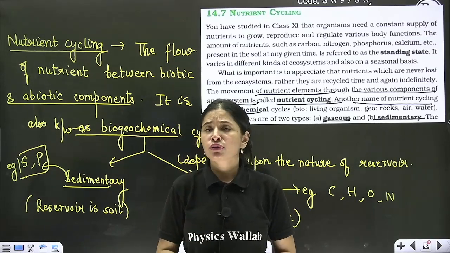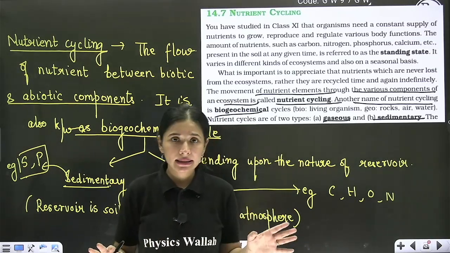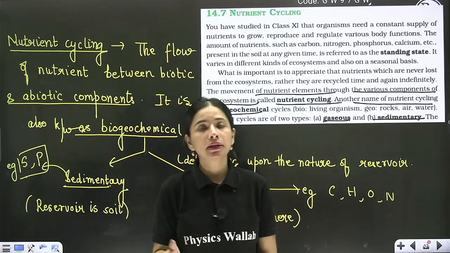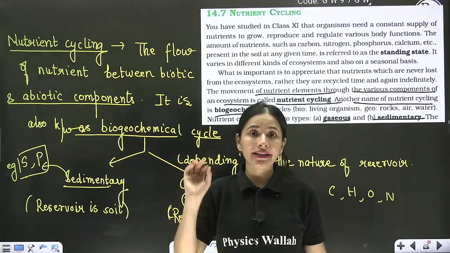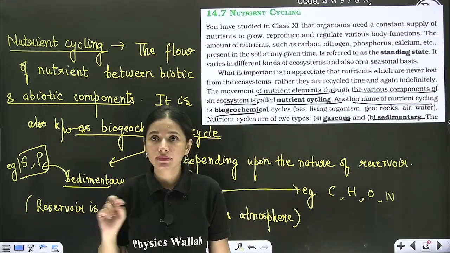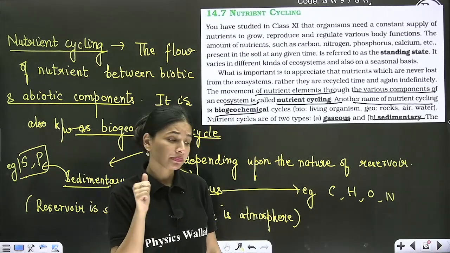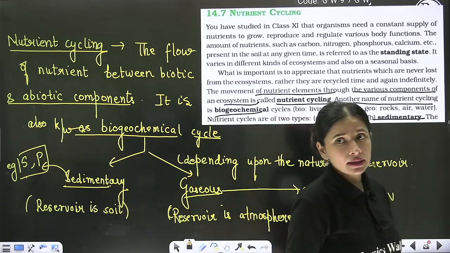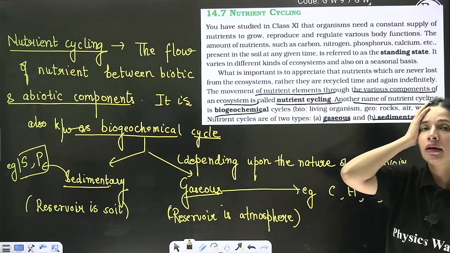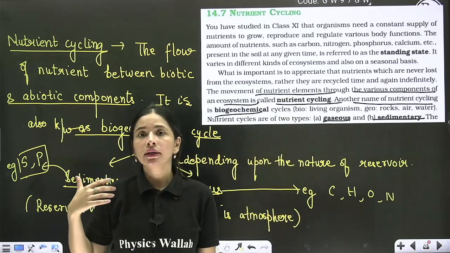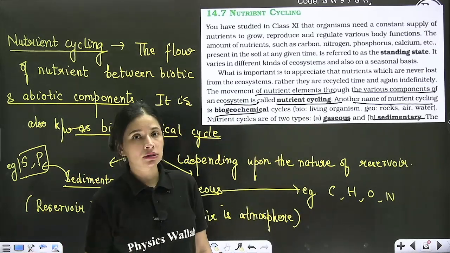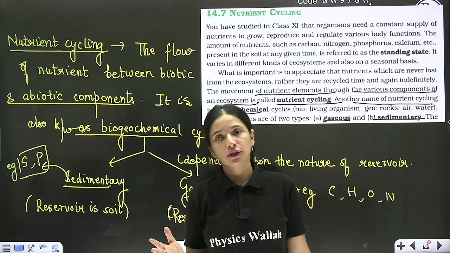Clear? So beta, this chapter is very easy. The details of this chapter are being taught to you in the class, where I have given you every minute detail of this chapter, right? Apart from this, if you notice, in this chapter you just have to discuss the structural aspect of an ecosystem and the functional aspect of an ecosystem.